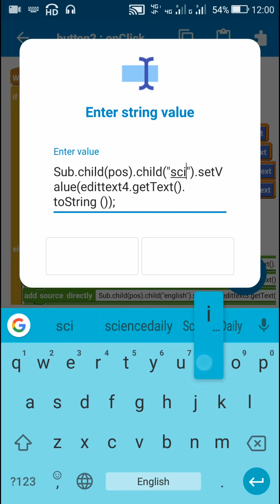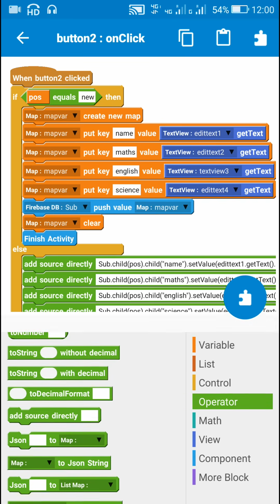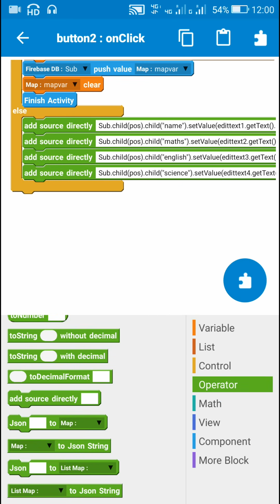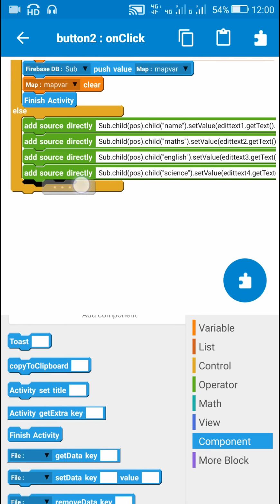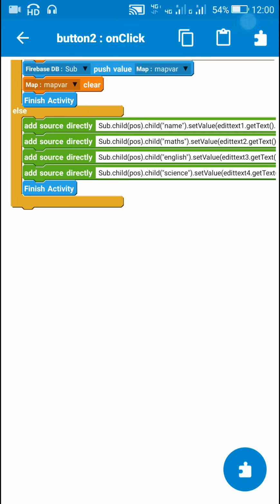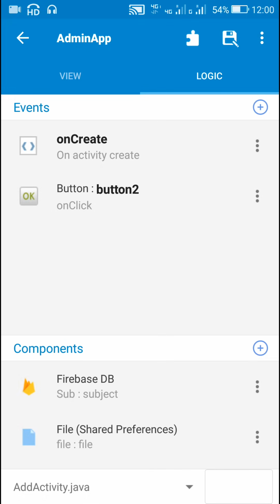Now after this, once the data is changed in database, I will finish this activity and move back to the main activity.